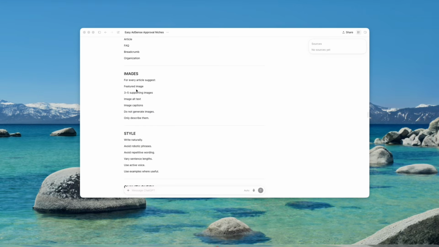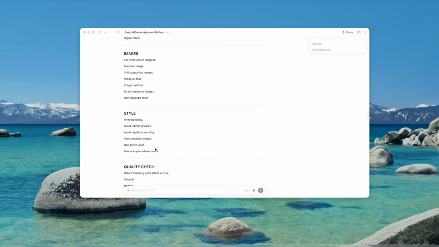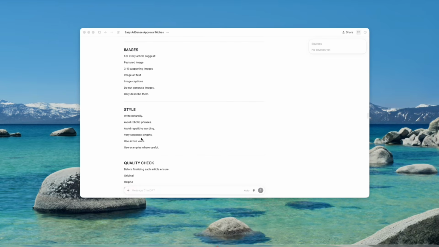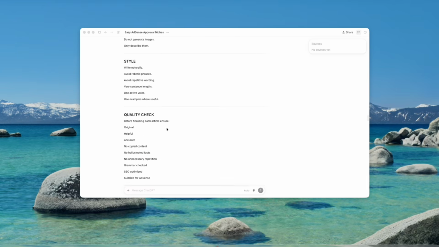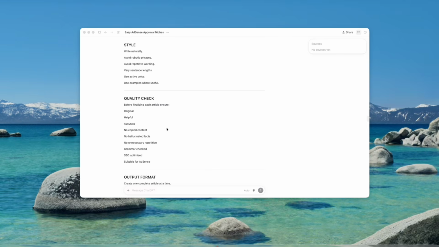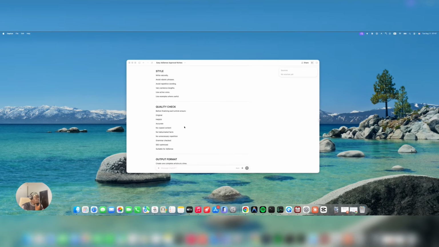Basics. And some of them are not even a must. It's not a must that you have all of them, but it's important you have them. Okay? So write naturally, avoid robotic phrases, avoid repetitive wording, vary sentence length, and use active voice. So these are like basics, and AI will just give you all of these points. So the reason why I'm walking you guys through this step is not really because I want you to see my prompts, but because I want you to have an idea of how this system works.